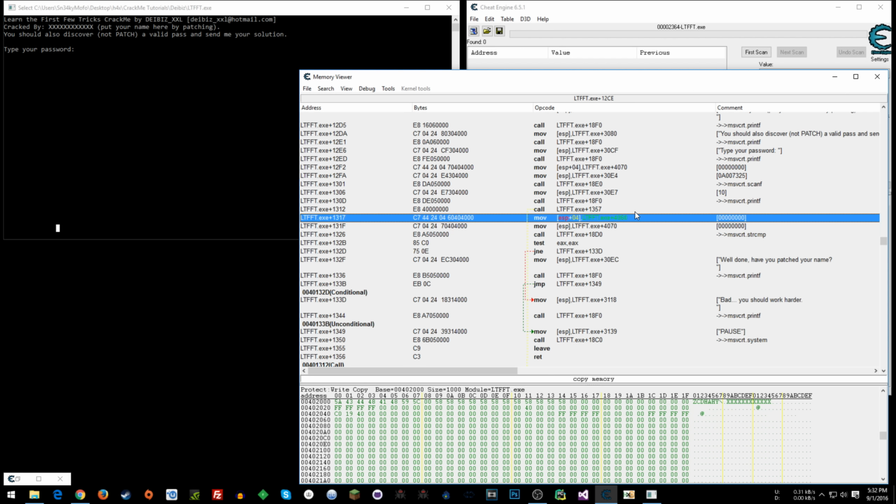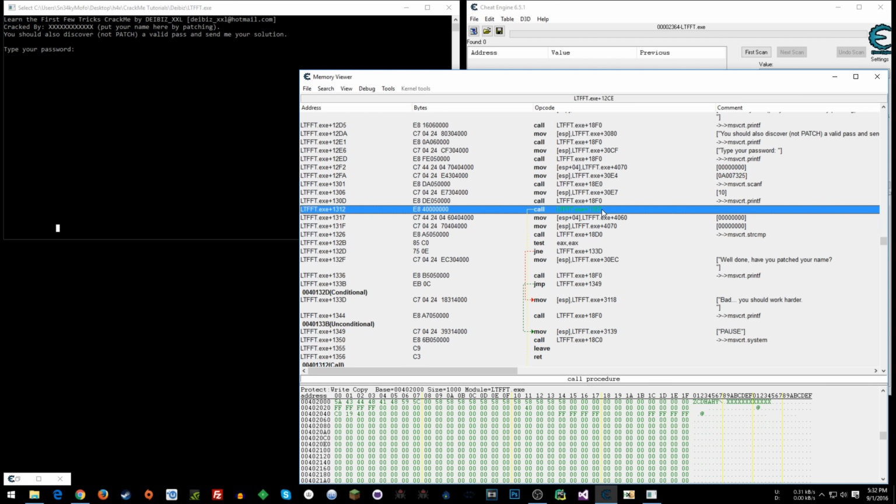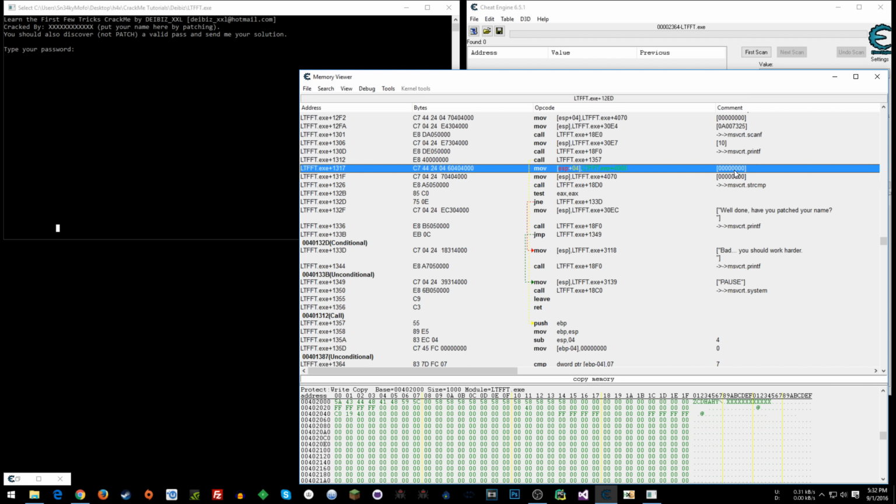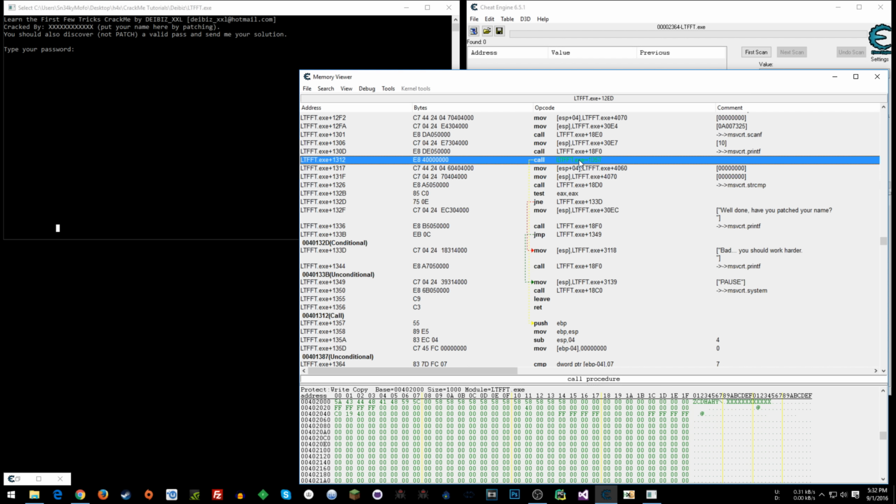So presumably we could set a breakpoint somewhere up here on a call to see where the password is acquired, where it comes from before it's moved into this address right here. So you could set a breakpoint there.